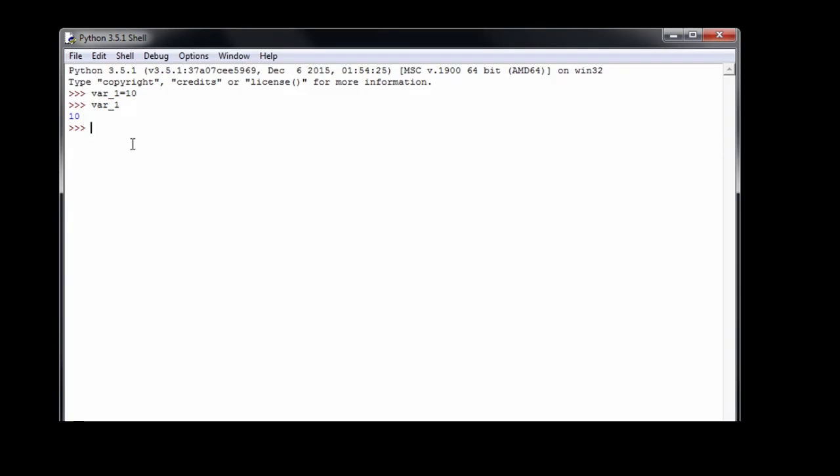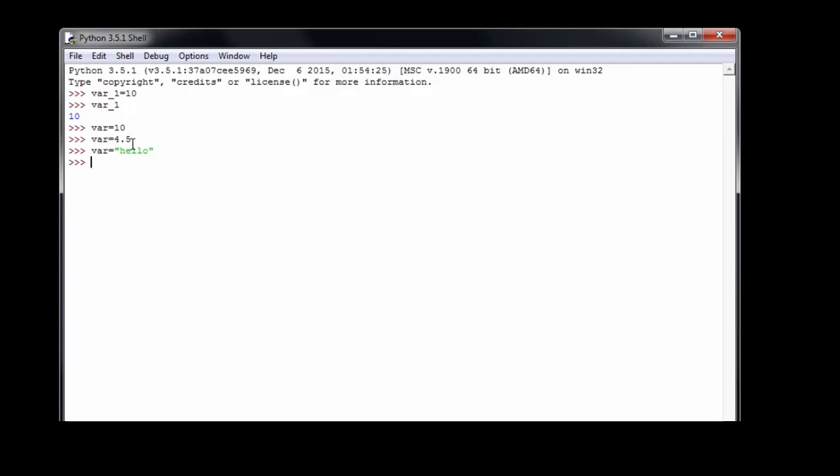Now in Python, a variable can hold any kind of value. For example, here the variable is holding an integer value. Now I'll give var 4.5. It is a floating point value. It is valid. I'll enter a string. It's also valid.